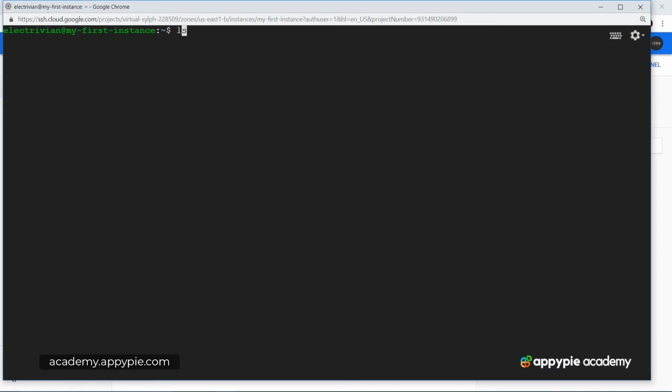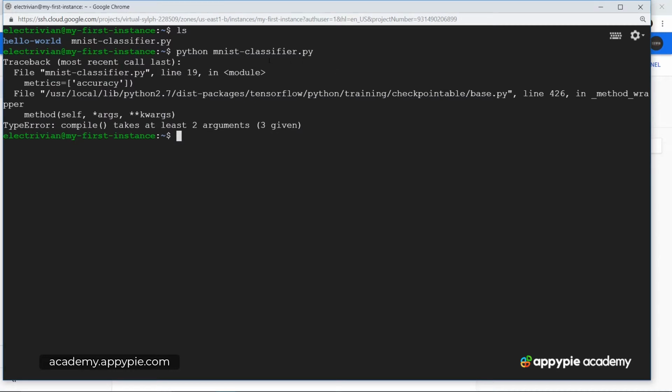Okay, so over here let's do ls to make sure that you have the file mnist classifier.py. Now let's run this file by typing in python space mnist-classifier.py. This should run the file on Python. And over here, okay, we are getting an error. An excellent start. The error is saying compile takes at least 2 arguments and 3 are given.